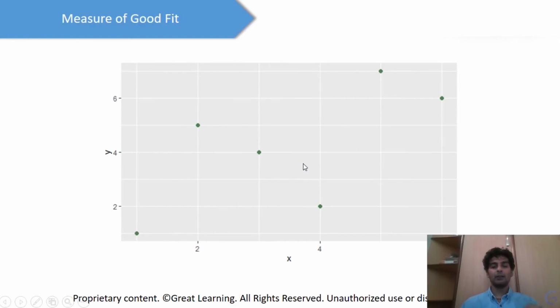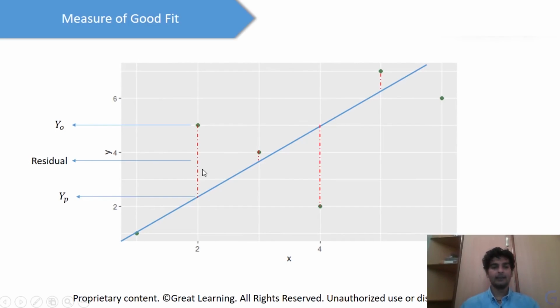So the basic answer over here is, we'll understand that through this example. So here again we have all of these dots over here. We have x and y. Now what we'll do is, we will go ahead and make a line like this. Now as you see, this line basically gives you the predicted values, and these dots are the actual values. So this difference which you see between the actual values and the predicted values, that is known as the residual, right? So whatever lies on this line, those are the predicted values, and whatever are there on the dots, those are the actual values.